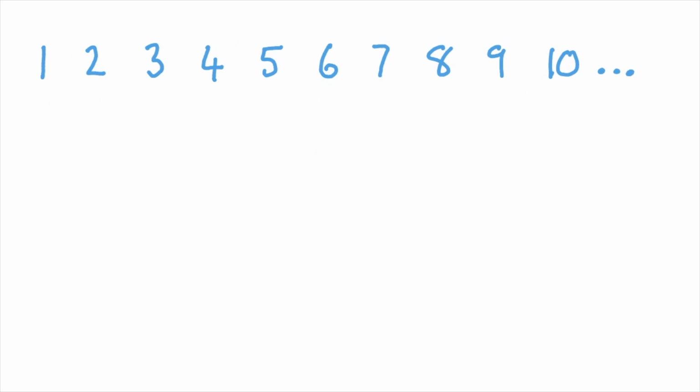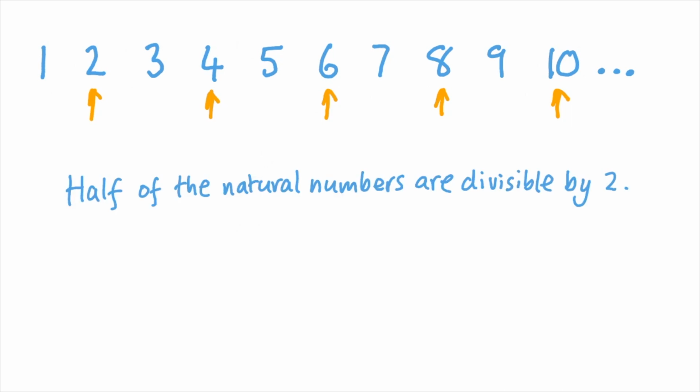What proportion of the natural numbers are divisible by 2? Well, every other number is a multiple of 2. 2, 4, 6, 8, 10 and so on. So a half of the natural numbers are divisible by 2. If you were to pick a natural number at random, half the time you'd pick one that's divisible by 2 and the other half of the time you'd pick one that's not divisible by 2.